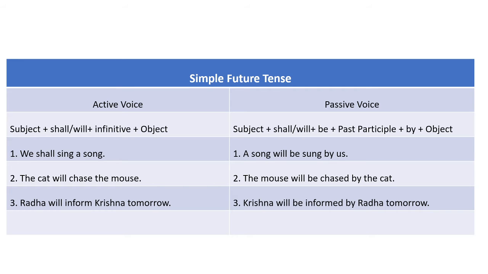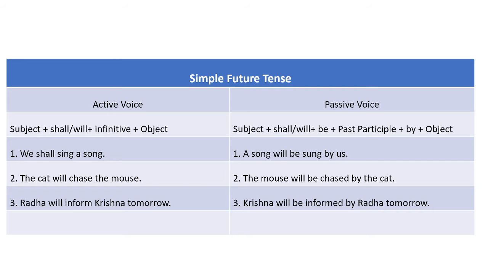So what we have to do is convert this main verb into the third form, that is, the past participle form. The past participle form of the verb sing is sung. After that we have to write by, and at the end the passive form of the subject is to be written. So our answer will be: a song will be sung by us.